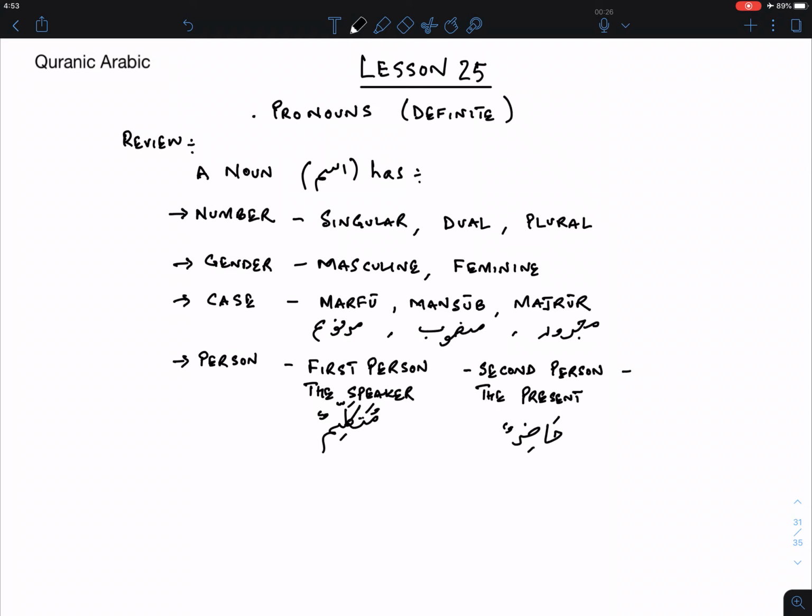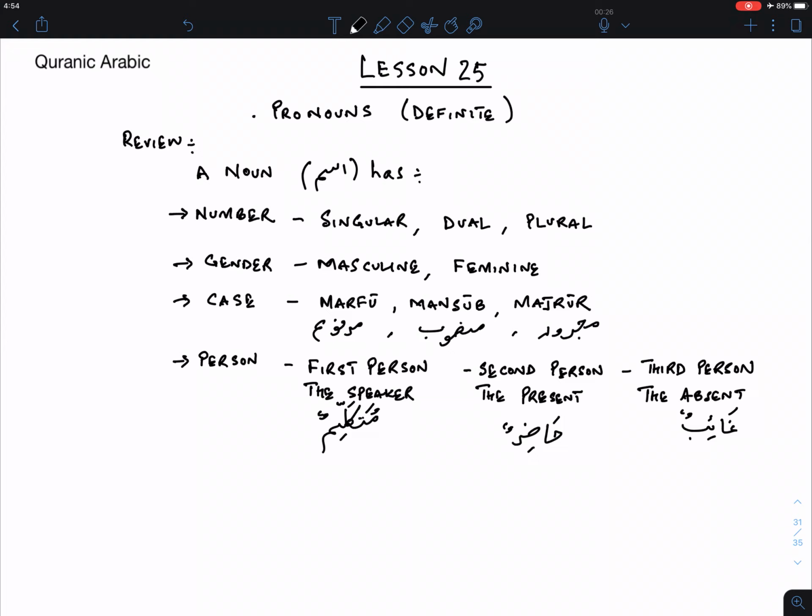And the next one is the third person. For third person, it's the absent in English grammar. It's the person who's not present and you're talking about them, such as he, she. You're referring to them, but they're not being addressed in the conversation. That's ghaib, the person who is absent, referred to as the third person.